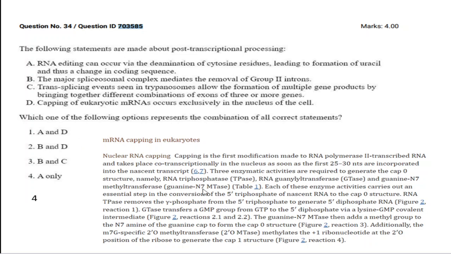So in this article you can find the rest of the things are incorrect. Option B is incorrect. It is not with regard to removal of group 2 intron. It is a completely different concept. At the same time, trans-splicing will be occurring between two exons. It is between two genomes, two genetic segments. But here they had given 3 or more. Trans-splicing generally occurs between 2 exons.